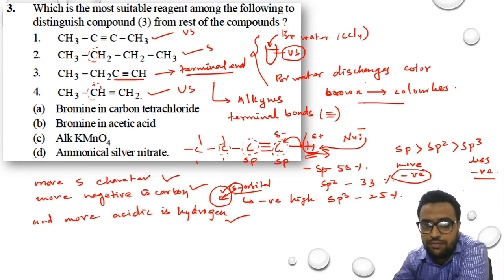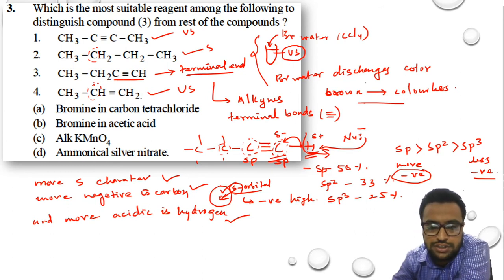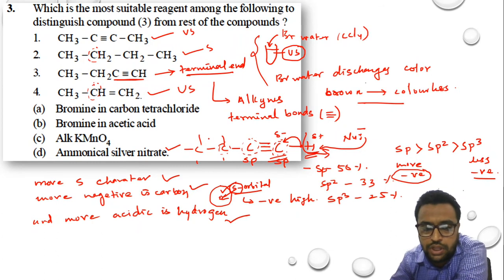At that particular point of time, we can say that the terminal carbon atoms are more acidic in nature. And if you want to test the acidity of the terminal hydrogen atom, or rather the terminal carbon atom, in our PUC first year, the test is given with respect to ammoniacal silver nitrate solution. So if you add ammoniacal silver nitrate solution, you will come to know the acidity of the terminal carbon atom.